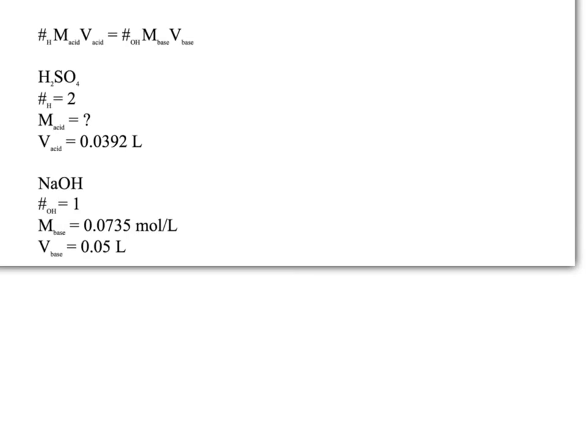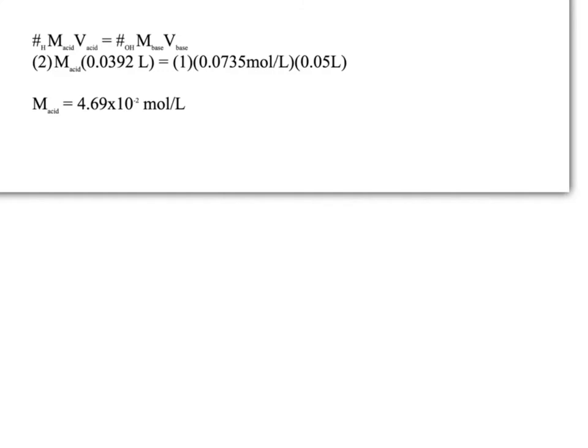The concentration of the base is 0.0735 moles per liter, and we needed 50 milliliters of it for complete neutralization. And from here, we just need to substitute the values into the equation and solve for our unknown.